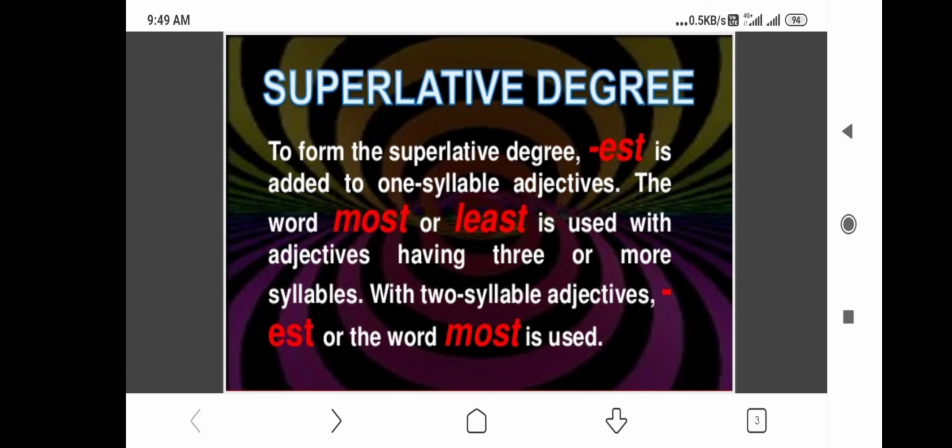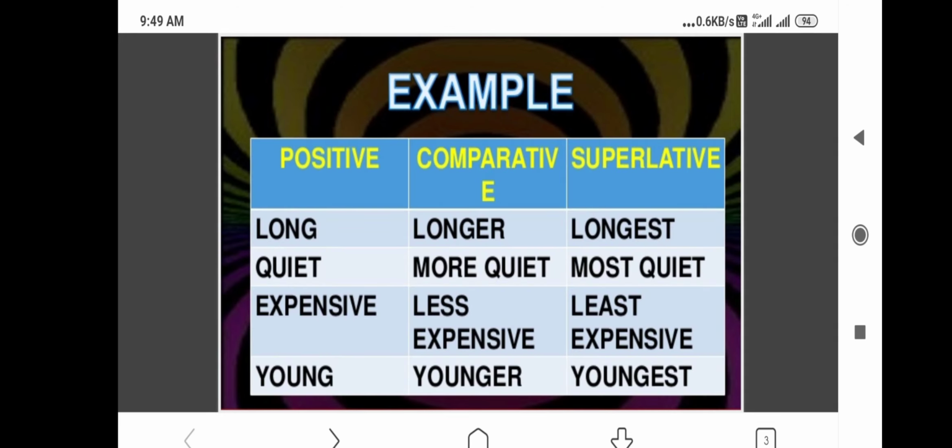As I told you, in the superlative degree, est is added to one syllable adjectives. The word most or least is used with adjectives having three or more syllables. With two syllable adjectives, est is used after the word, and if they are three or more syllable words, most or least is used before them. Example, we have seen in the last one long, longer. Here we use longest in the superlative.